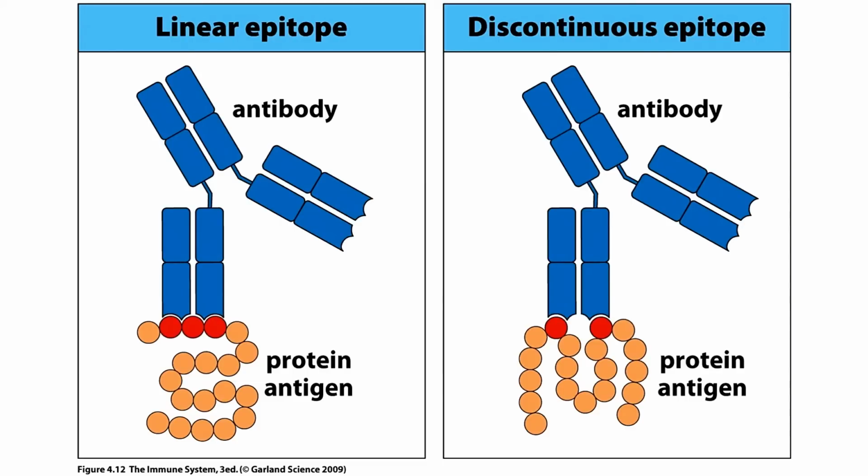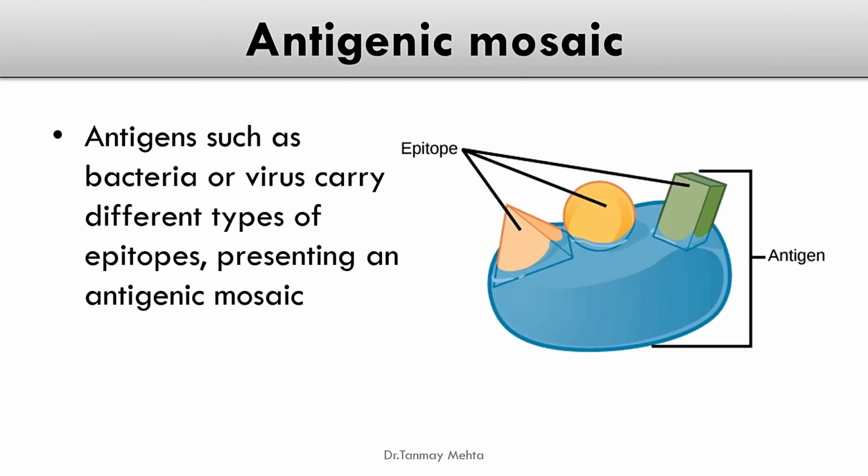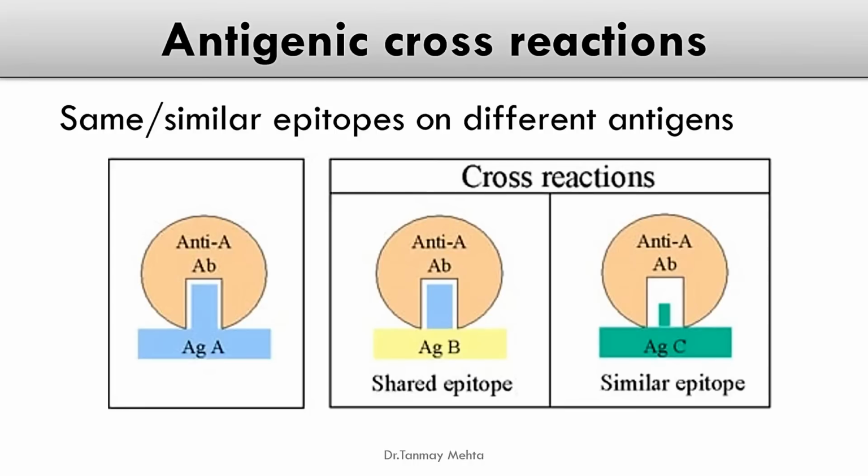So we have linear epitopes which can be recognized by T cells, and we have discontinuous or conformational epitopes which are recognized by B cells. It is not necessary that an antigen is made up of one single type of epitope. Usually it is different types of epitopes which are present as an antigenic mosaic.